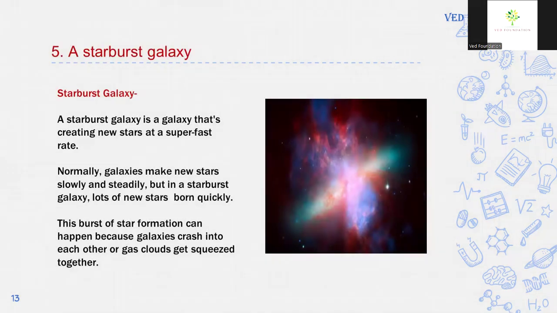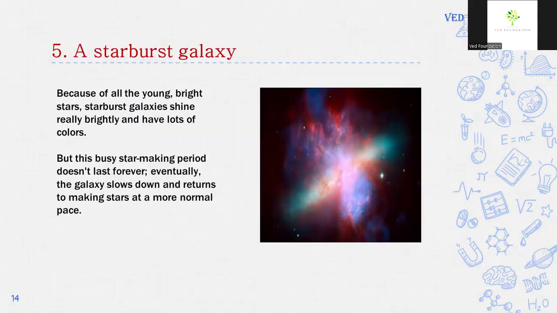Starburst galaxy. A starburst galaxy is a galaxy that's creating new stars at a super fast rate. Normally, galaxies make new stars slowly and steadily, but in a starburst galaxy, lots of new stars are born quickly. This burst of star formation can happen because galaxies crash into each other or gas clouds get squeezed together. Because of all the young bright stars, starburst galaxies shine really brightly and have a lot of color. But this busy star making period doesn't last forever. Eventually, the galaxy slows down and returns to making stars at a normal pace.